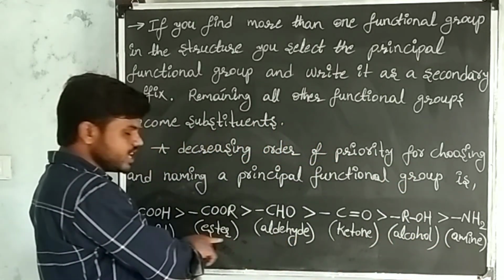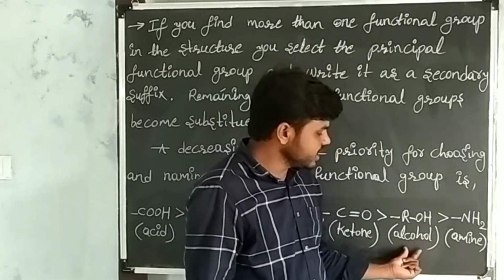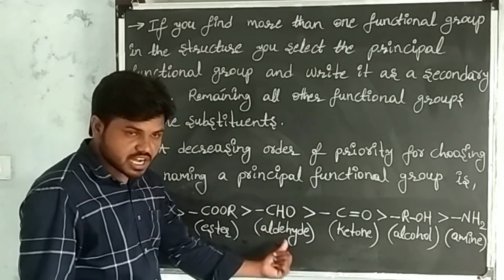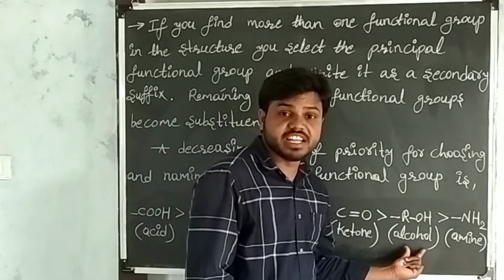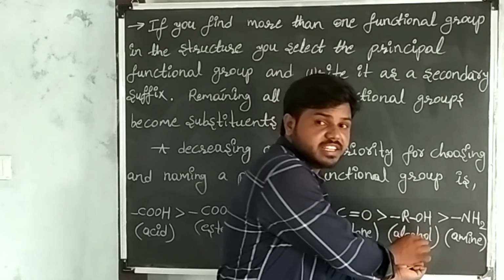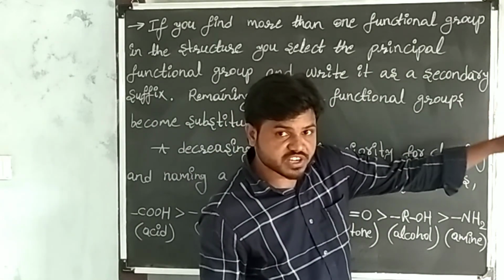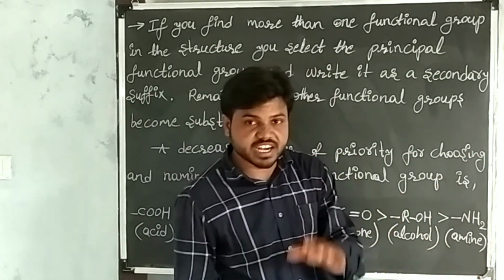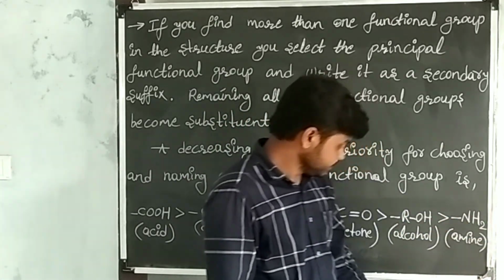If acid, ester, aldehyde, ketone are not present in the given carbon compound, then give the priority to alcohol. This alcohol becomes the secondary suffix and remaining other functional groups become substituents.